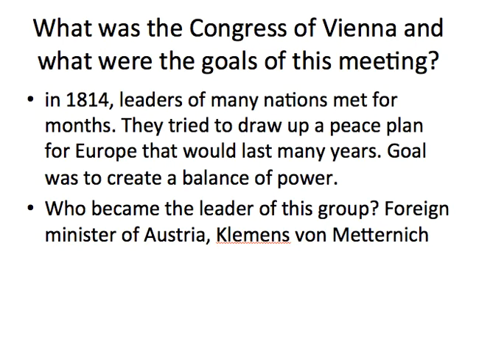All right, what was the Congress of Vienna and what were the goals of this meeting? This was a meeting that was started after Napoleon's first arrest, where the leaders of Europe tried to recreate the old school Europe before the French Revolution, and Napoleon had tried to bring a new republic and constitution and just a more flexible government to Europe. They wanted to go back to tradition: strong king, strong church, strong laws, strong rules, and they wanted to go back to that. So it says in 1814, leaders of many nations met for months. They tried to draw up a peace plan for Europe that would last many years, and the goal was to create a balance of power. They didn't want any one nation to be able to conquer the others like France had done.